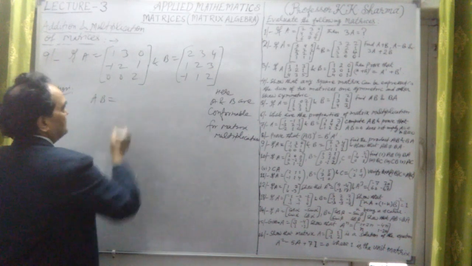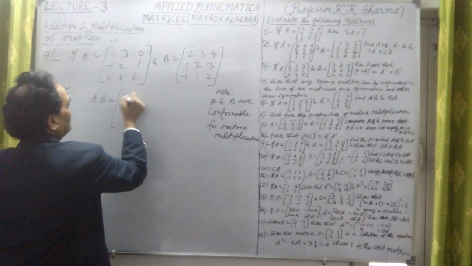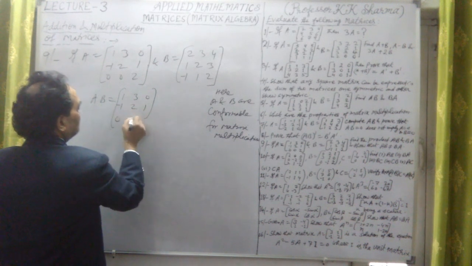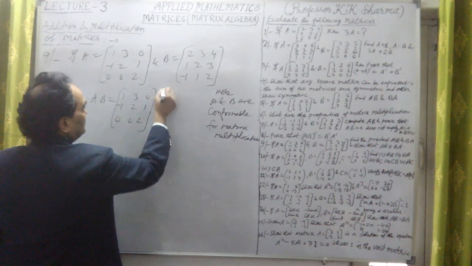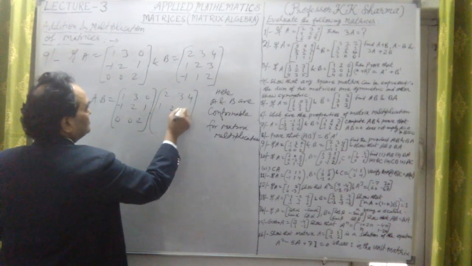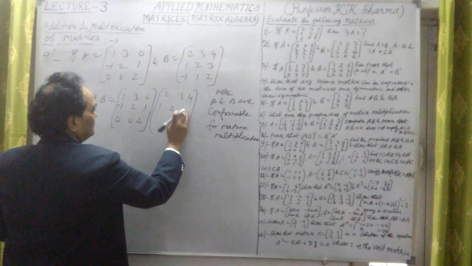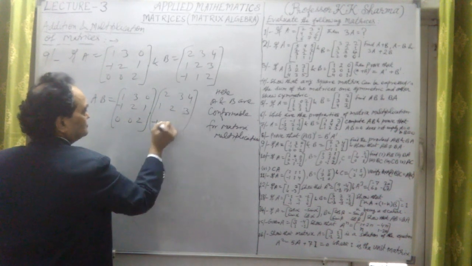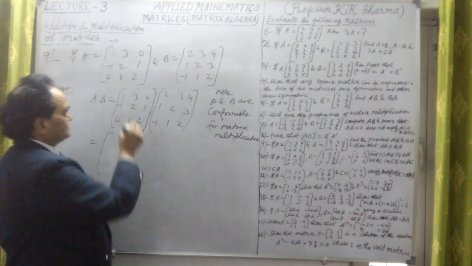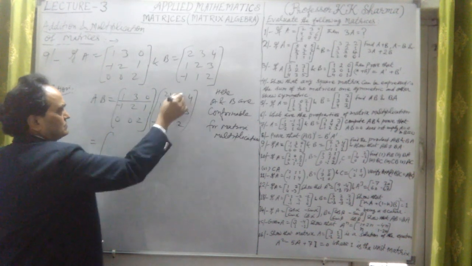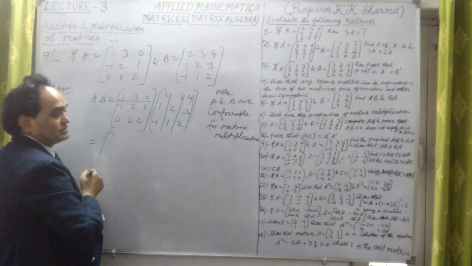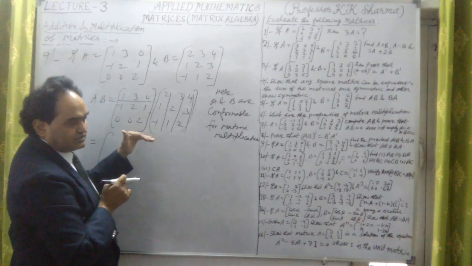Now let me find AB. This is the A matrix 1, 3, 0; minus 1, 2, 1; 0, 0, 2, into B. B is 2, 3, 4; 1, 2, 3; minus 1, 1, 2. Let me multiply them, corresponding multiplication: first row with the first column, then second column, then third column, to find the elements of the first row of the resultant matrix.